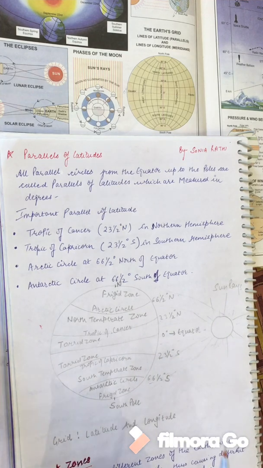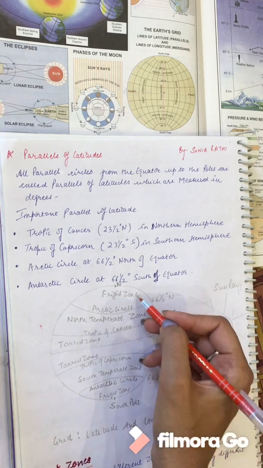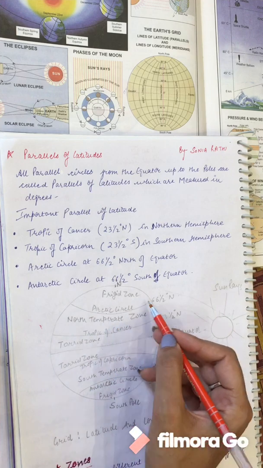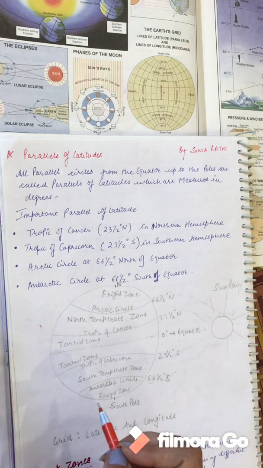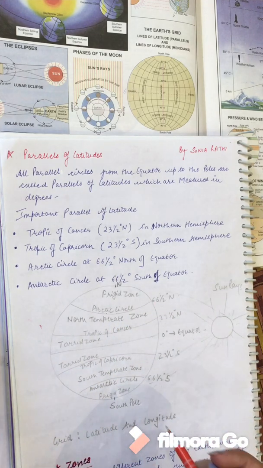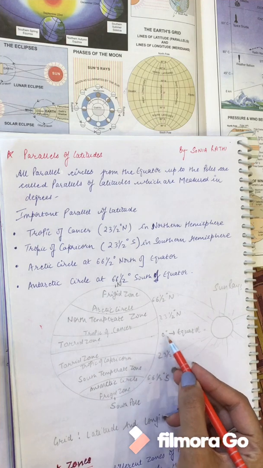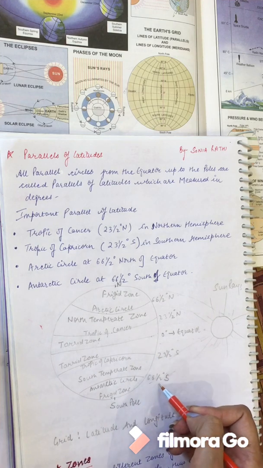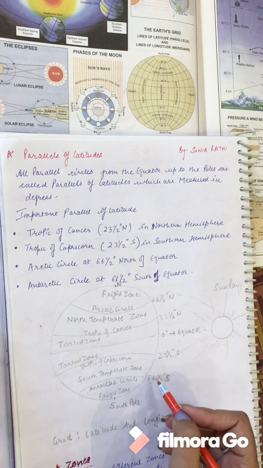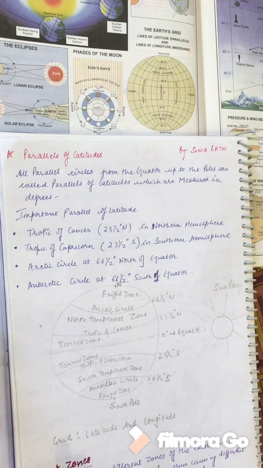Then we come to the Arctic Circle. It is 66 degree north of the equator. Then we come to the Antarctic Circle, which is 66 degree south of the equator. It lies in the southern hemisphere, 66 degree south. So we have talked about the parallels of latitude.